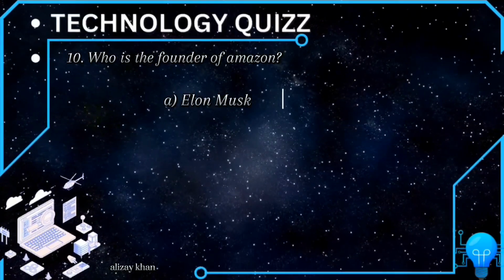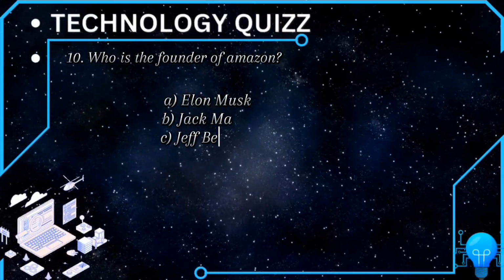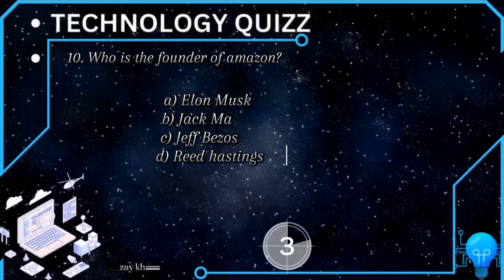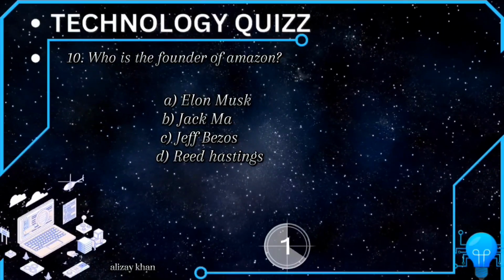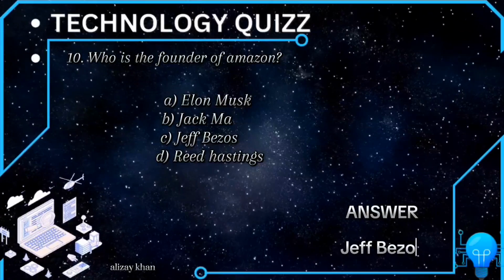10. Who is the founder of Amazon? A. Elon Musk. B. Jack Ma. C. Jeff Bezos. D. Reed Hastings. Answer: Jeff Bezos.